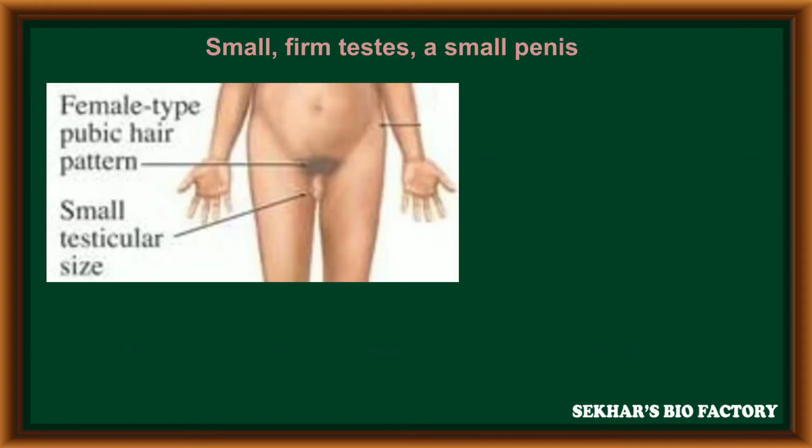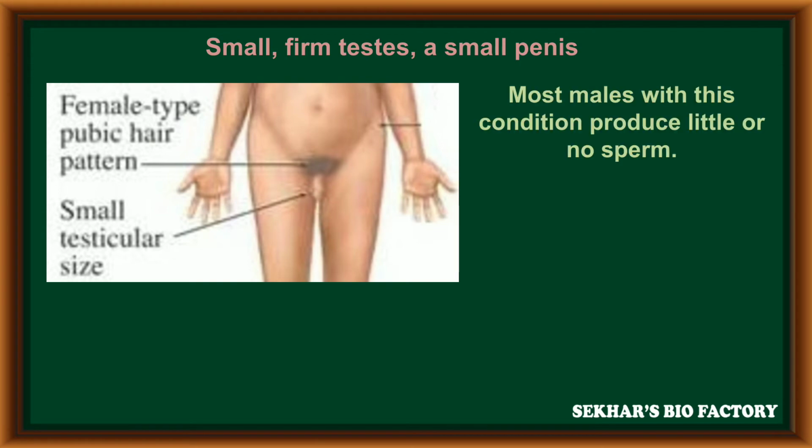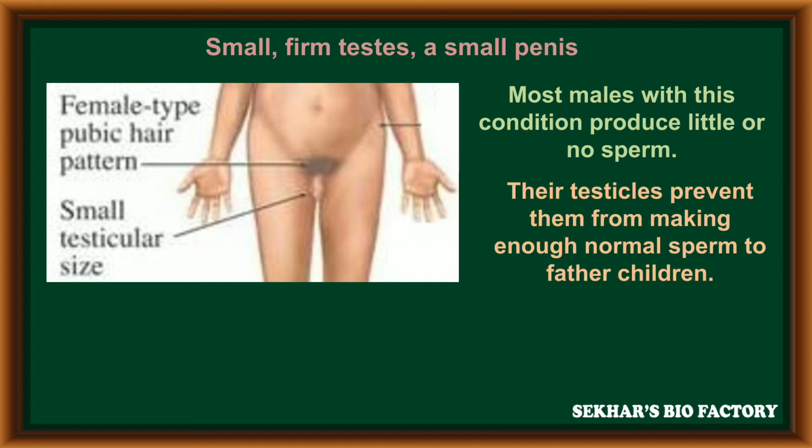Such a Klinefelter person has small testes and a small penis, and also a female type of pubic hair pattern. Most males with this condition produce little or no sperm.